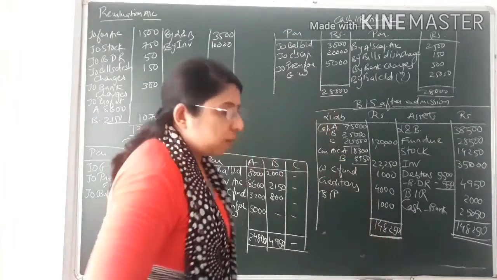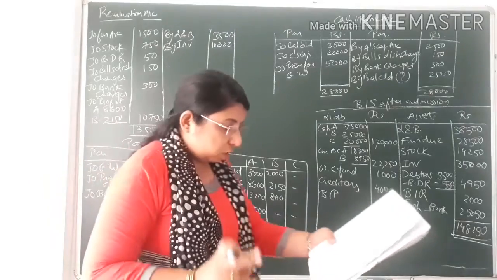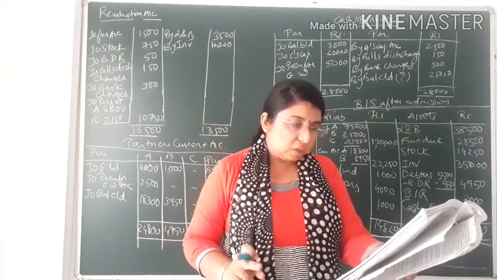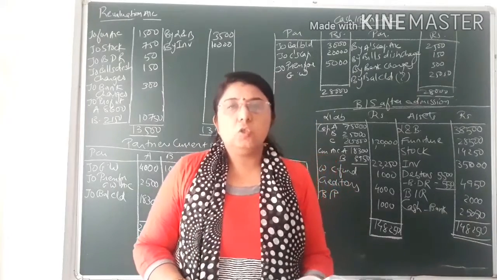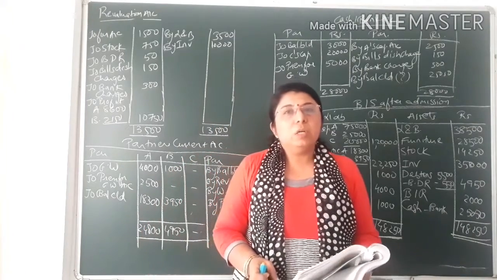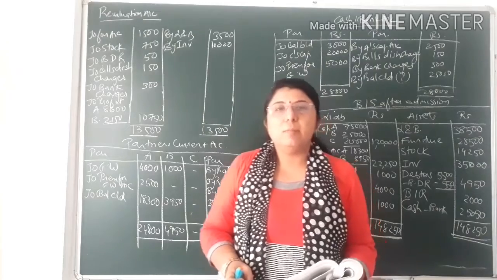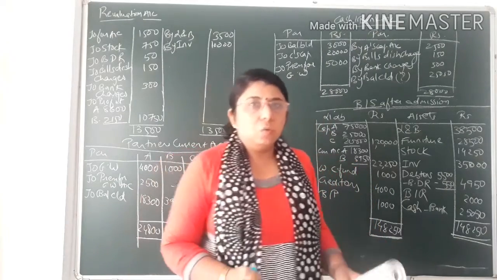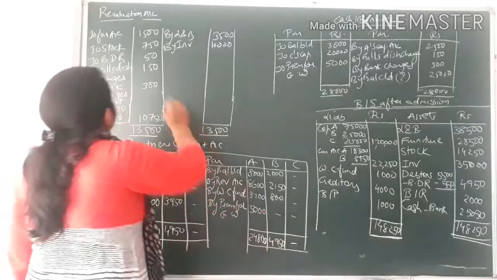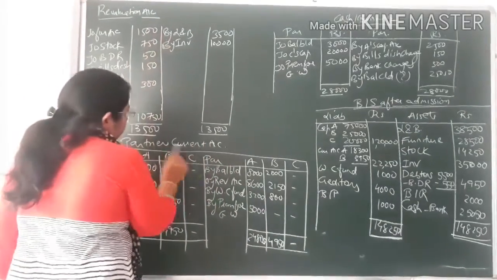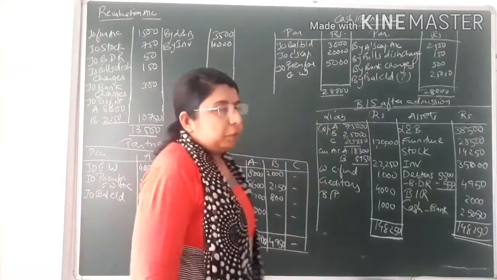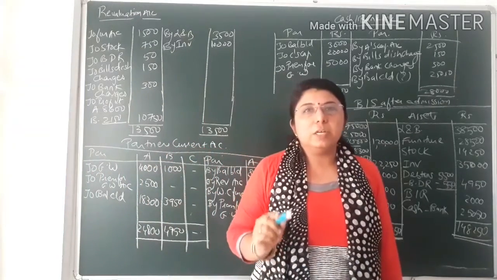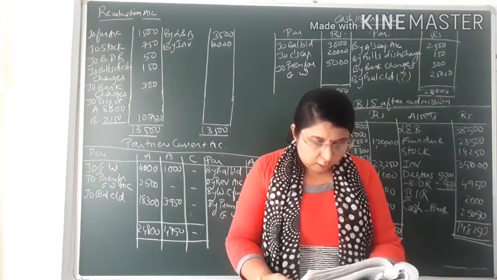Students, before starting the sum, it has been told at the last what things are to be prepared, that is, prepare necessary accounts and balance sheet. Over here also, generally in board examinations, journal entries are not asked, only to prepare the necessary accounts and the balance sheet after admission. So I had already discussed which accounts are to be prepared: revaluation account, partners' current account, cash or bank account and balance sheet after admission. It means 3 accounts and 1 statement, the balance sheet, you have to prepare.